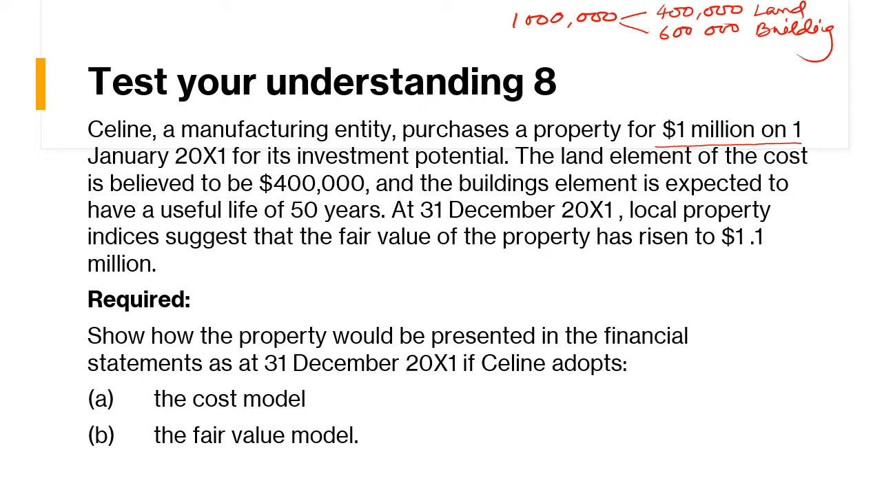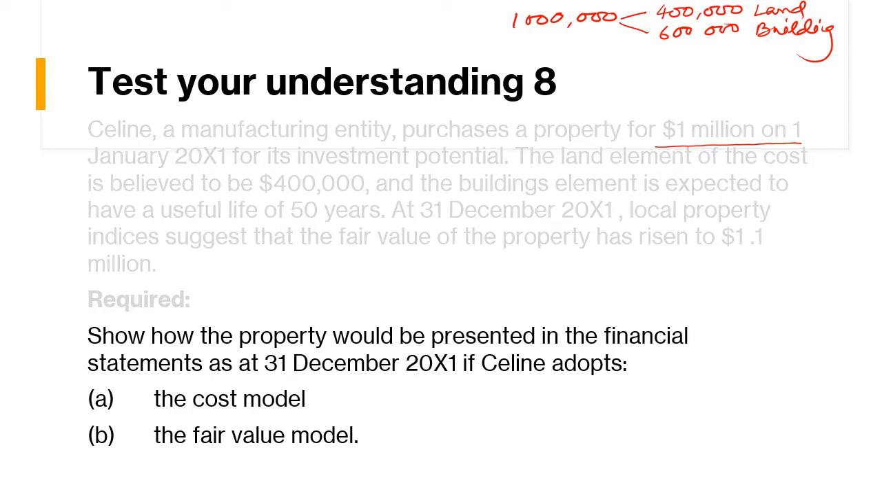At 31st December 2011, local property indices suggest that the fair value of the property has risen to 1.1 million. So now the fair value is 1.1 million, which is the value of the total property. So what will be the value of land? If you calculate, it should come to $440,000, and the value of building should come to $660,000. This is for building.